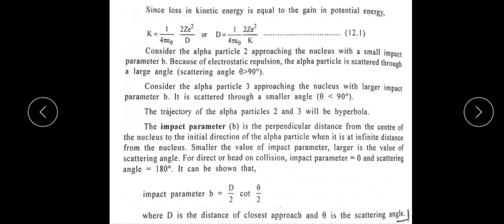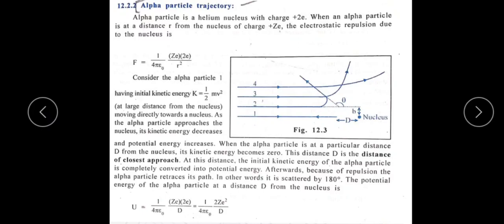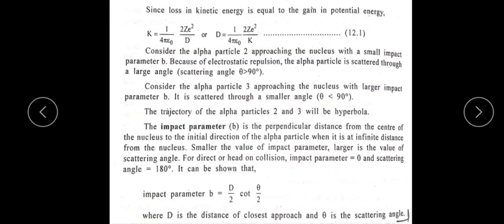Finally, again the definition of impact parameter b: it is the perpendicular distance from the center of the nucleus to the initial direction of the alpha particle when it is at infinite distance from the nucleus.